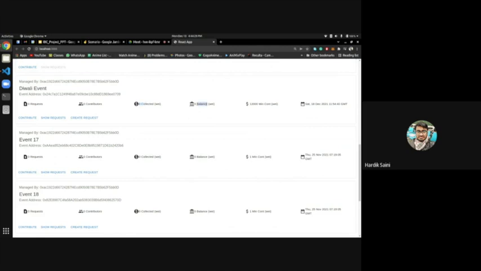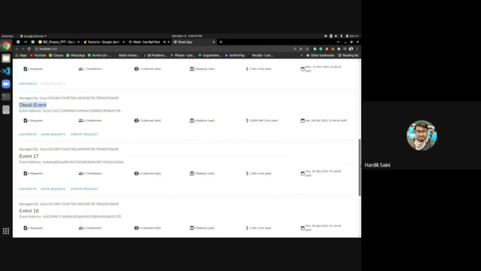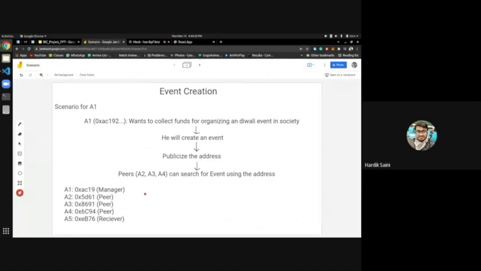This is the remaining balance. The amount of money the contract has collected versus the amount it currently has could be different, because if they collected 100 and spent 50, the remaining balance will be 50. This is the minimum amount people have to contribute, and this is the expiry date of the contract. And this is the description, Diwali event. So this is clear.